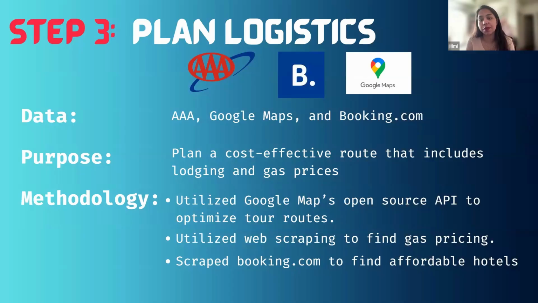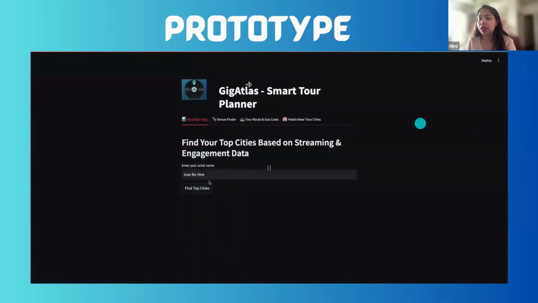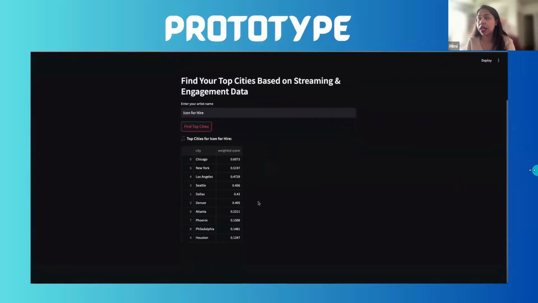And lastly, we scraped booking.com to extract hotel listings near each tour stop. Filters were based on price range and availability. The next slide will show you a live demo of how the app actually works.